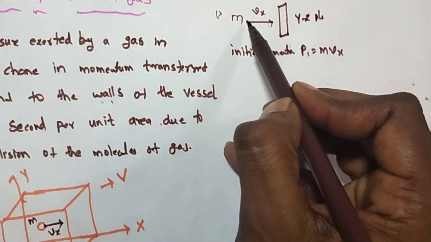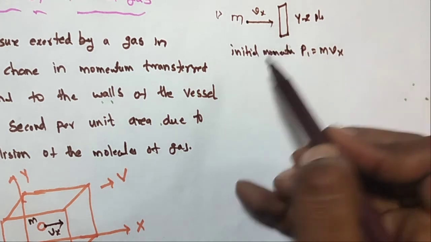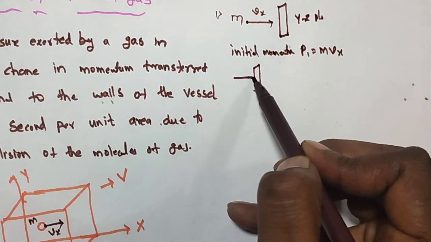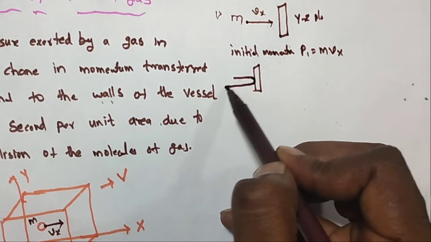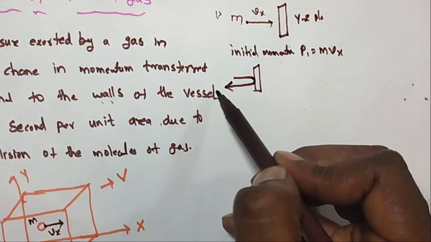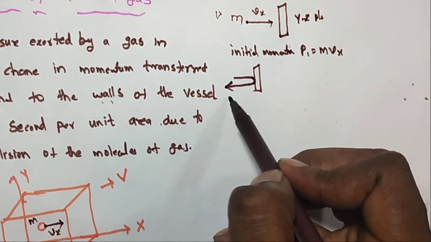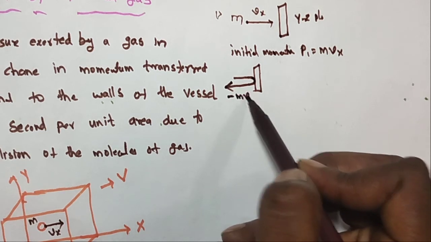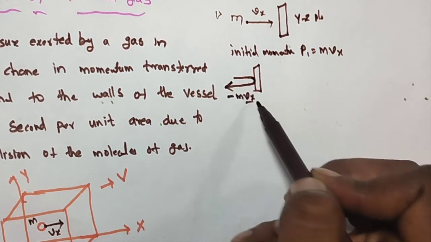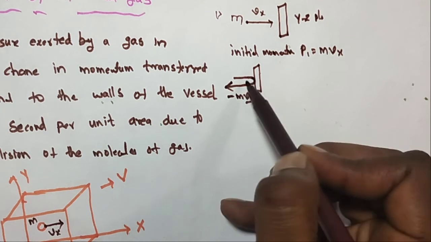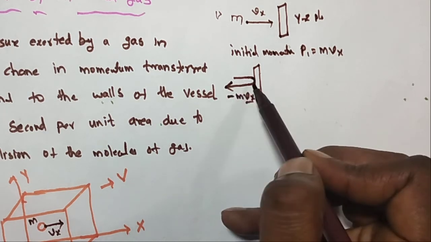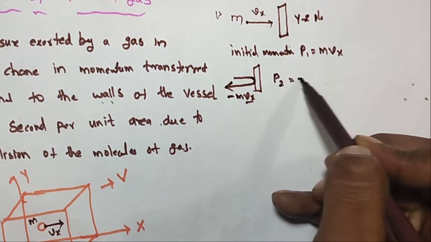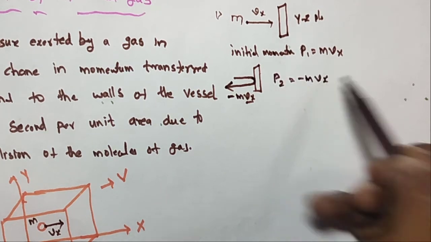Here, this particle has some momentum and is incident on this wall. Due to elastic collision, it comes back with another velocity, minus m into Vx. What is the direction? The direction changes to minus Vx. So after elastic collision and reflection, the final momentum P2 is equal to minus m into Vx.